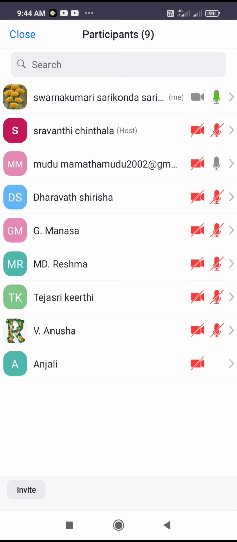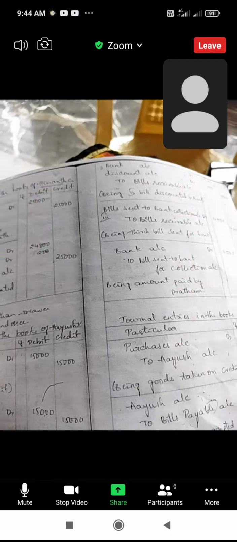Ma'am, the second bill value 5000 is paid after the duration of 2 months. So after 2 months, it is the honorable due date. Okay, and the third bill. So now going to the third bill.